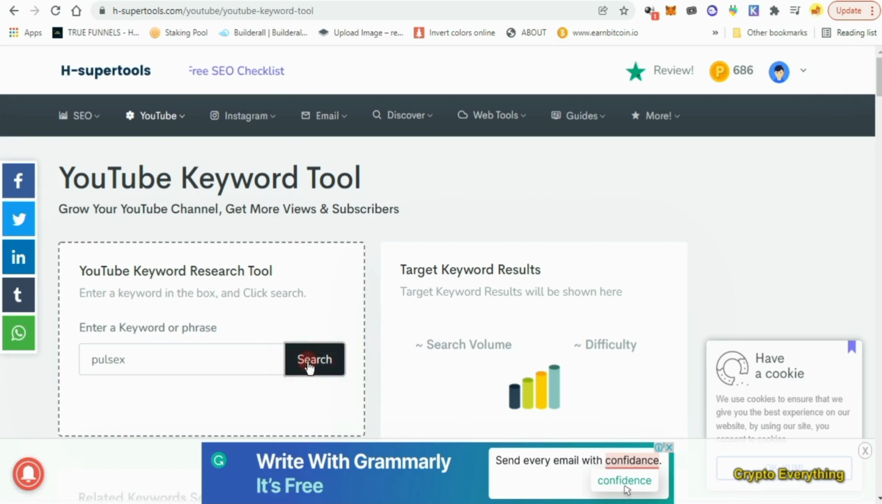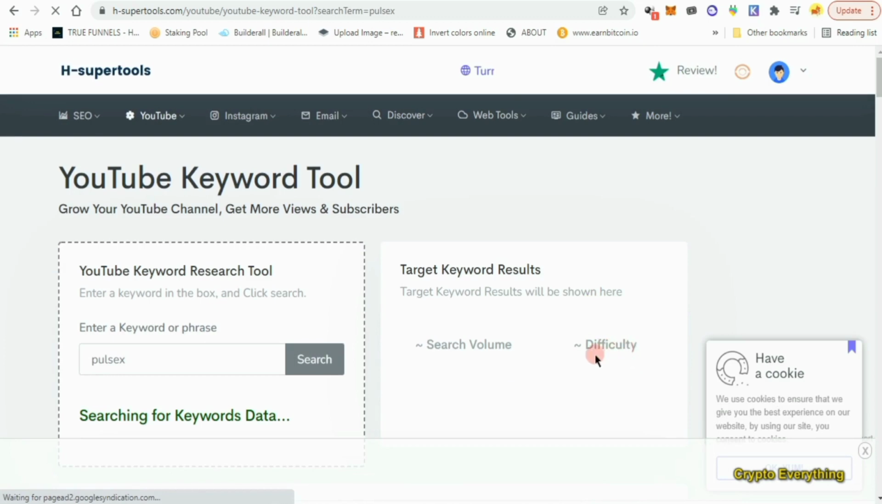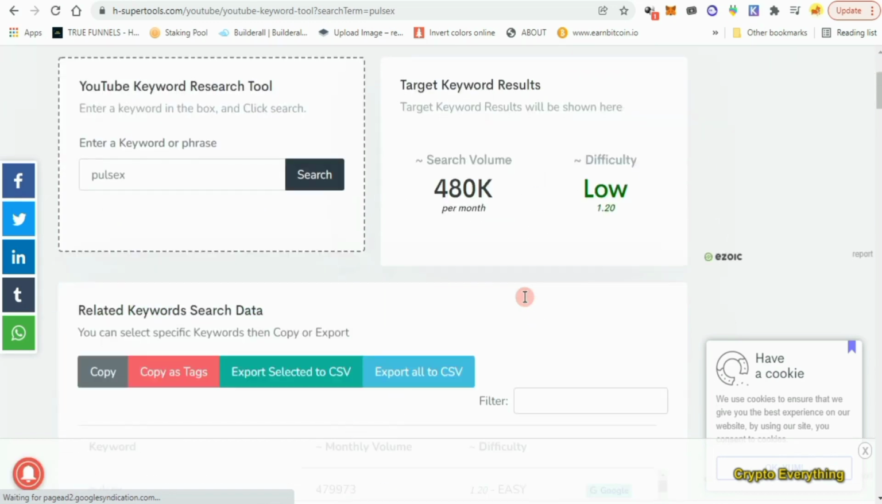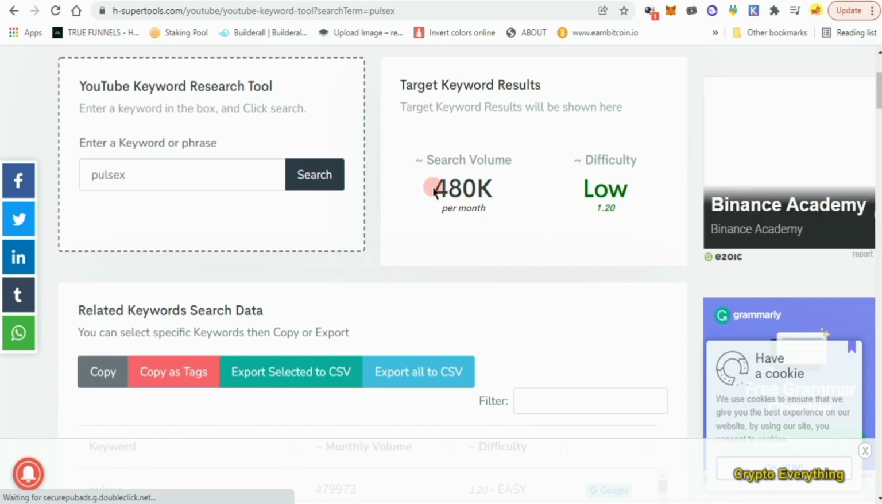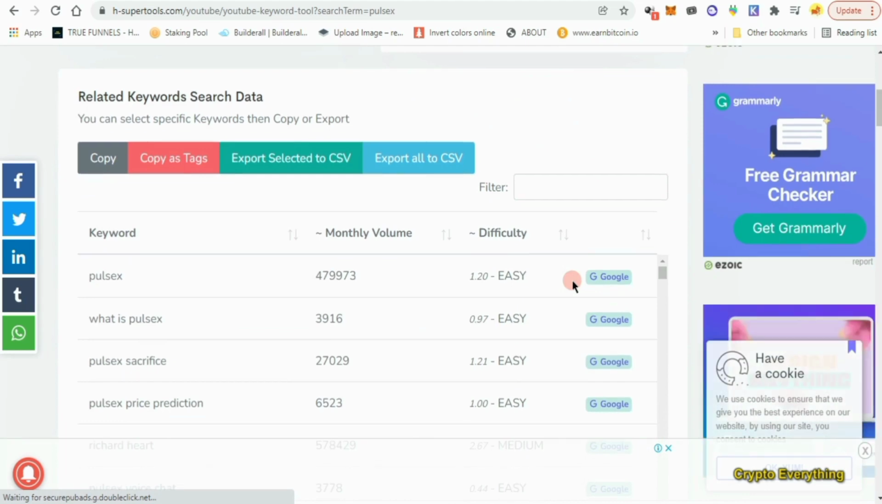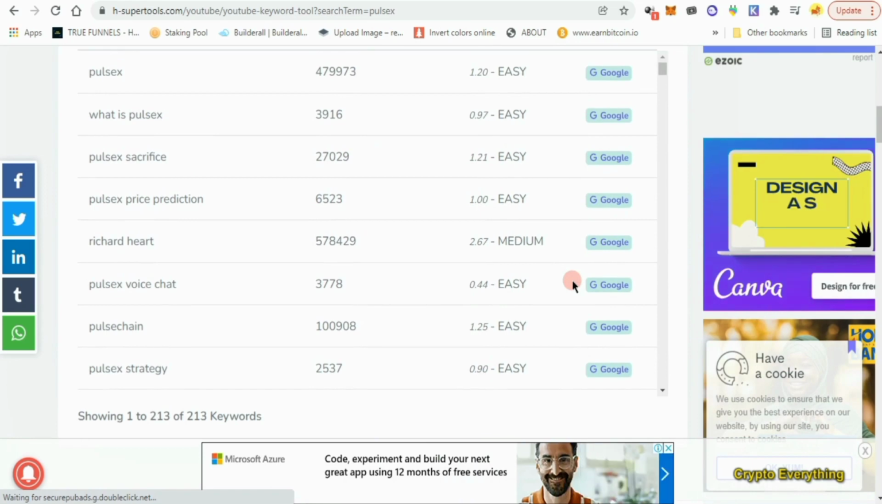You can just search on, okay, let's say Pulse X, and it's going to tell you the search volume and the difficulty, what is a key that you can rank on. Okay, so now we're searching. Let's say Pulse X. I just searched on Pulse X to see the keyword volume, and this tool is totally free, so you don't have to pay for anything. As you can see, it has given us the statistics. You have over 480,000 search volume per month. Okay, and the keyword difficulty is still low right now. So you can go down and see other keywords related to what we searched for.